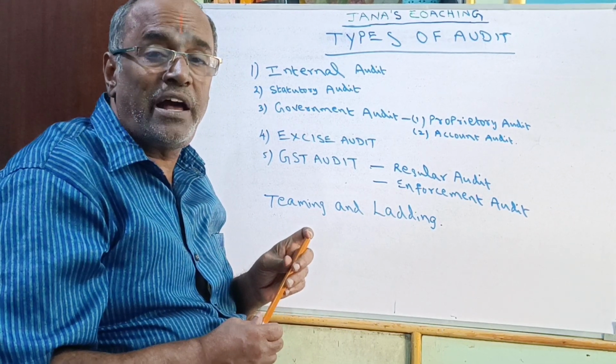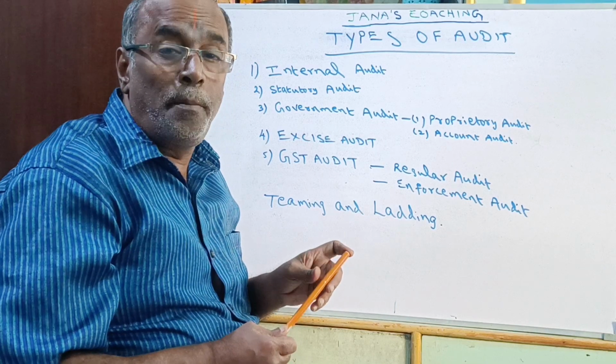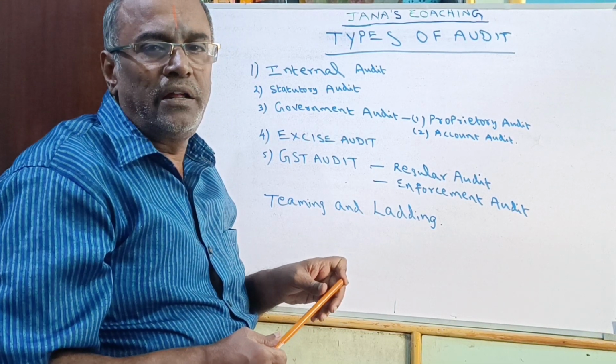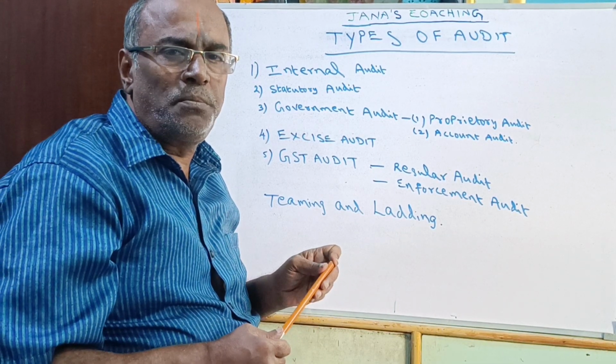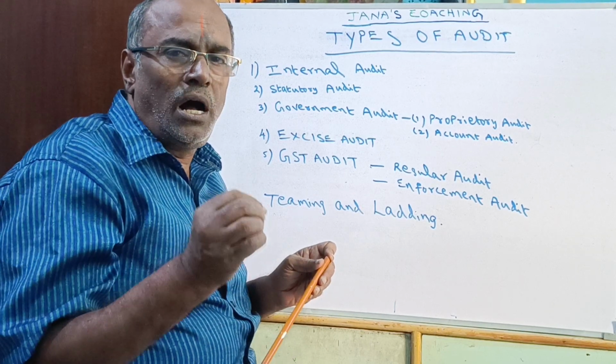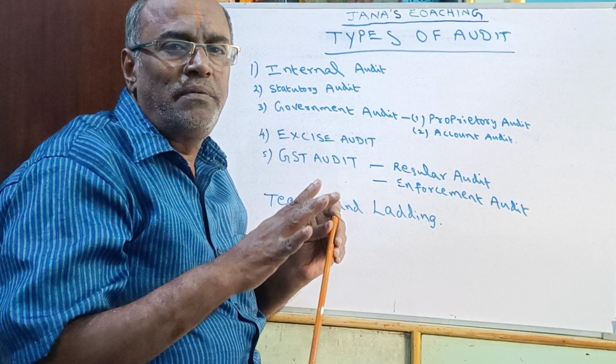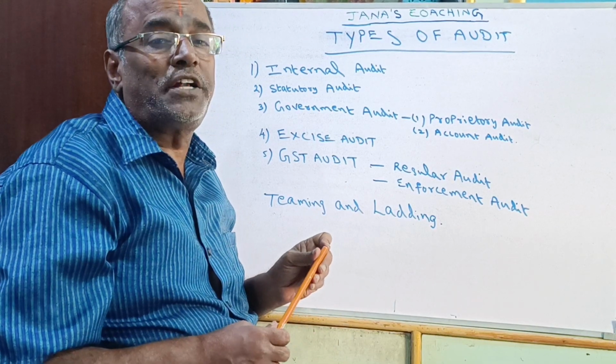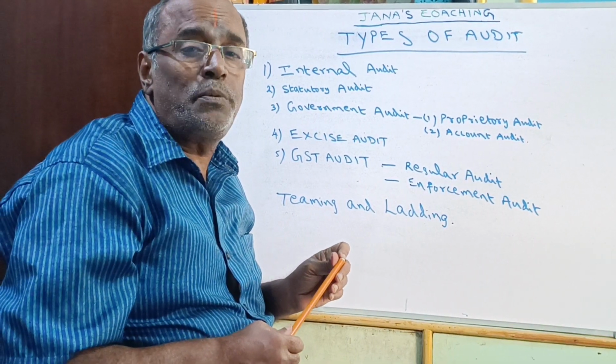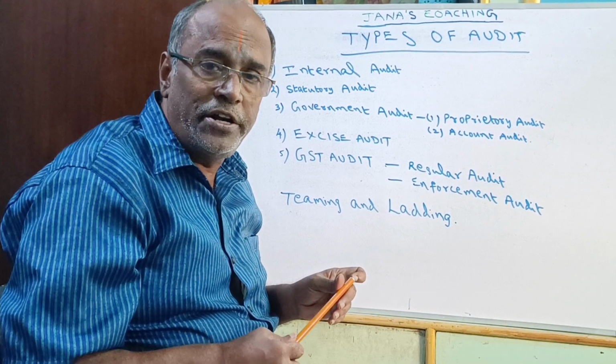This payment has to be approved by the competent authority, and if any payment is made without approval, it will be rejected. It will not be taken into account, and it has to be informed to the management by the auditor.